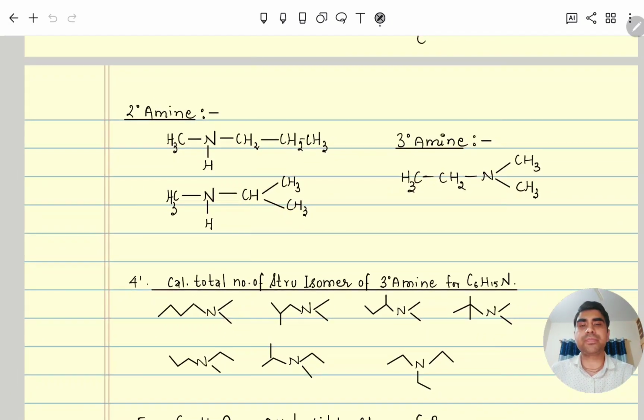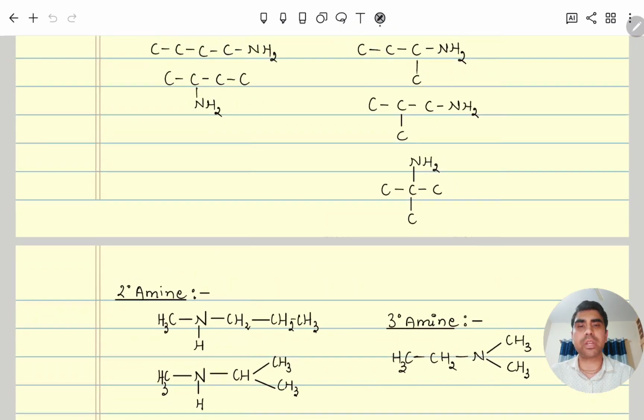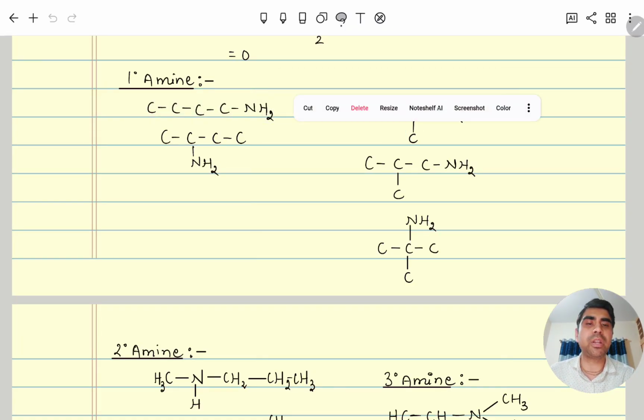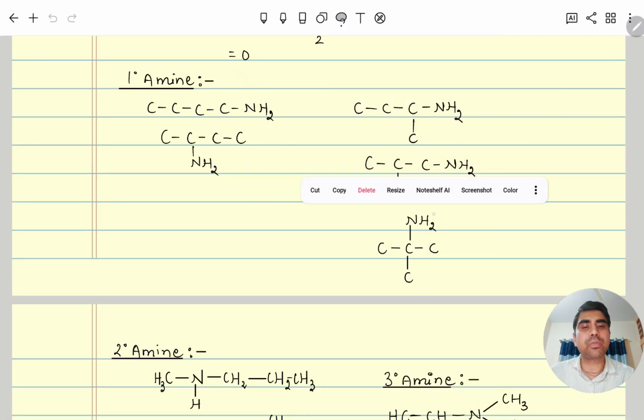So this is clear. Next, should I discuss this one? Okay, let's complete this one quickly. So you can see this one, primary amine with respect to that 4 carbon, then at the second position this one is sorted. Then a 3 membered carbon will be kept here, again the primary carbon we can exchange here, and then carbon and amine both positions. So total how many? 1 degree, 5.